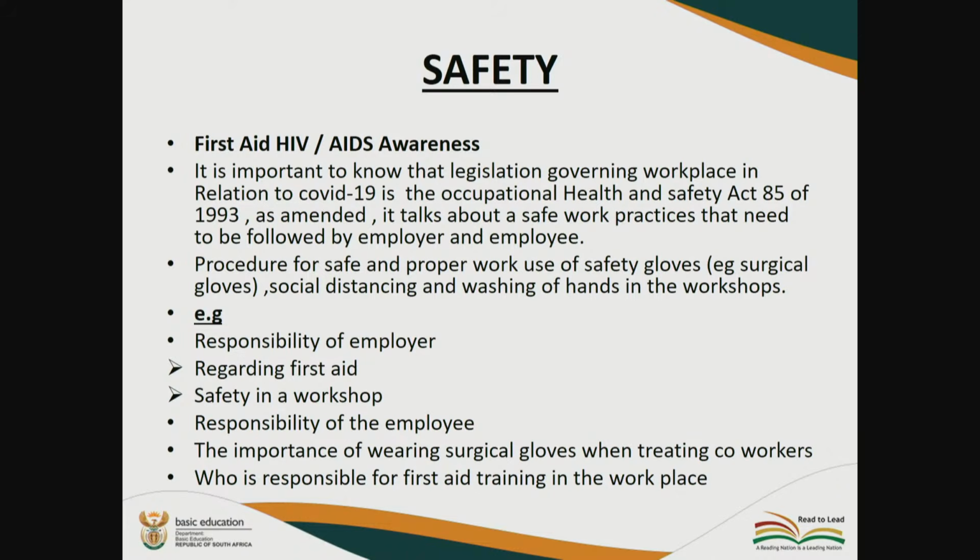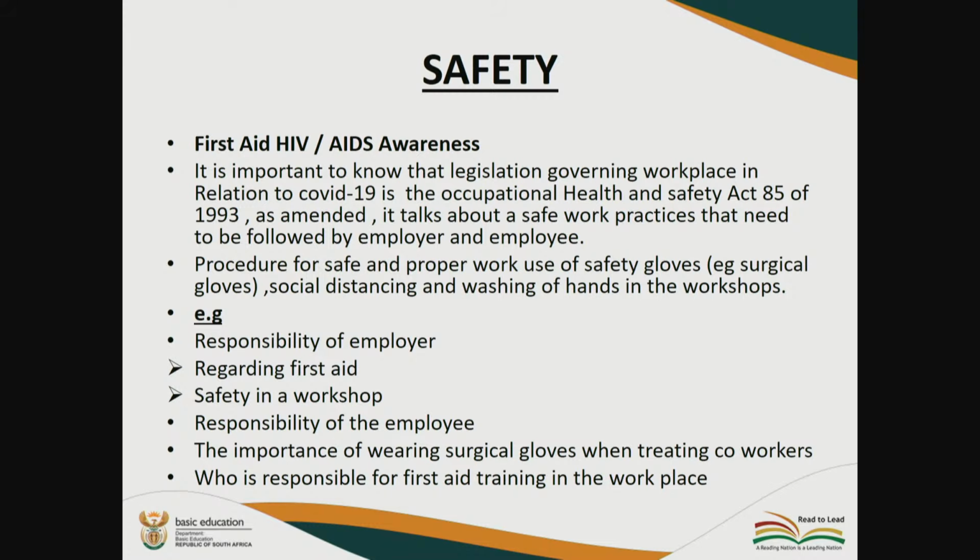Now under safety, colleagues, we know that first, there is HIV and AIDS awareness. It is important to know that the legislation governing the workplace in relation to COVID-19 is the Occupational Health and Safety Act 85 of 1993, as amended. It talks about the safe work practices that need to be followed by employer and employee. Procedure for safe and proper work includes the use of safety gloves, for example surgical gloves, social distancing, and washing of hands in workshops.